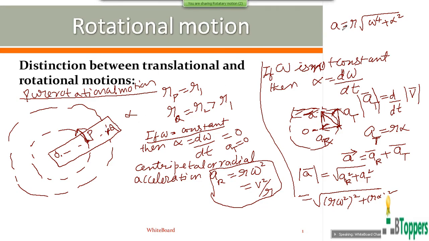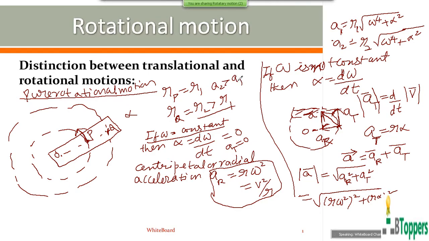So the magnitude of linear acceleration of the first particle situated at radial distance R1 from the axis of rotation can be written as A1 equal to R1 into root of omega power 4 plus alpha square. The magnitude of the linear acceleration of the second particle Q situated at radial distance R2 from the axis of rotation can be written as A2 equal to R2 into under root of omega power 4 plus alpha square. So if R2 is greater than R1, then A2 will be greater than A1.